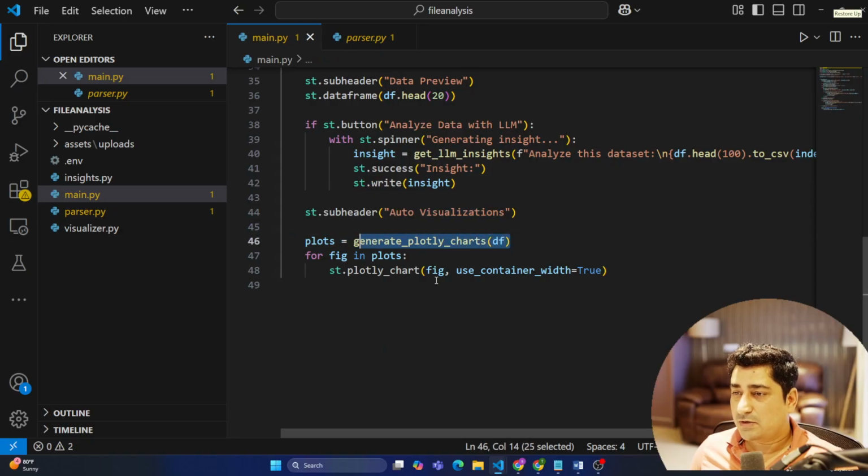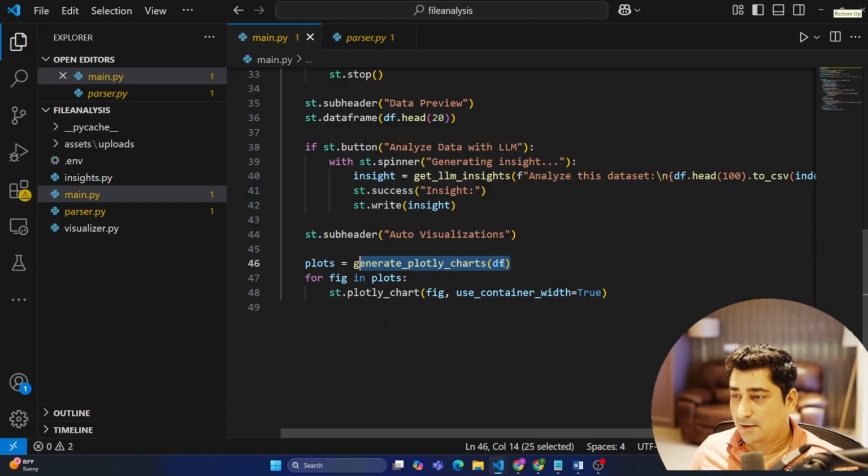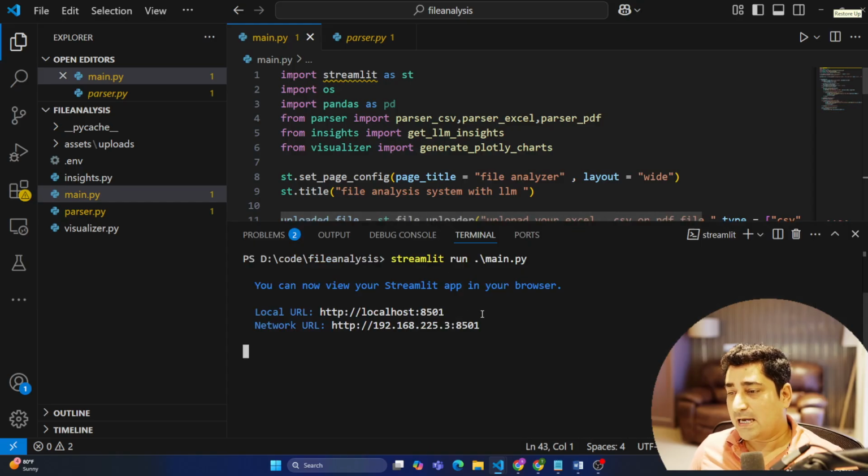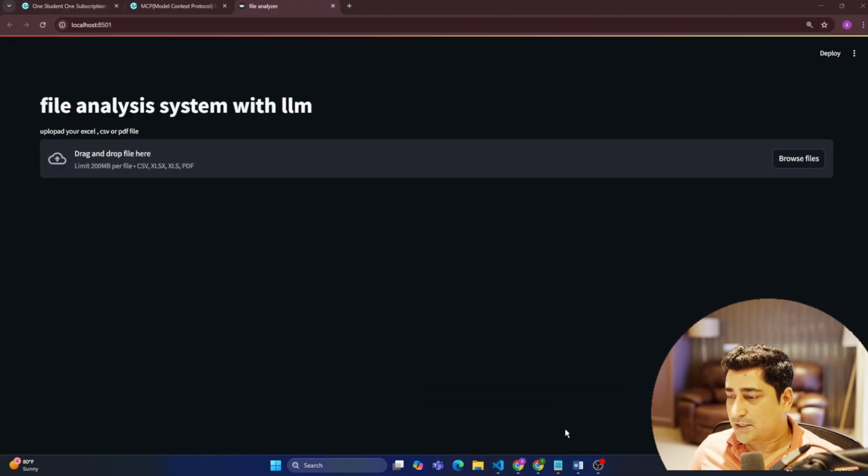So what I'm trying to do is pass a data frame over here, and this data frame is going to basically do a Plotly chart for you. As simple as that. So this is a Streamlit app, guys, and let me run this entire Streamlit app. It's already running, so I can go over here and refresh it. This is the very simple interface that I have created.